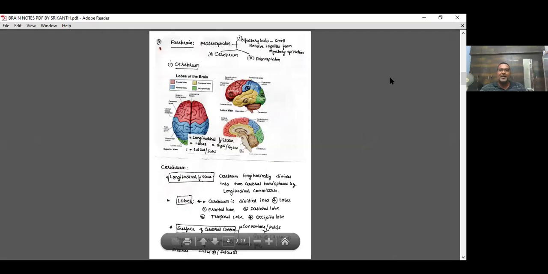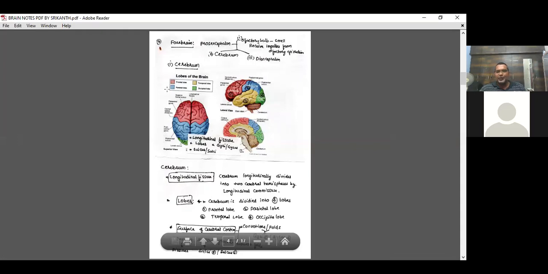The forebrain or prosencephalon includes the olfactory bulb, which is the first one. Simply put, they are bulbous structures for the sense of smell, receiving sensory impulses from the olfactory epithelium. Let's talk about the cerebrum, the bigger portion. If you understand the cerebrum and diencephalon, the brain is over. The most confusing things are the cerebrum and diencephalon. You don't feel any flexibility and comfort when you start reading the textbook. That's a problem actually, so that flexibility you can see in the notes.